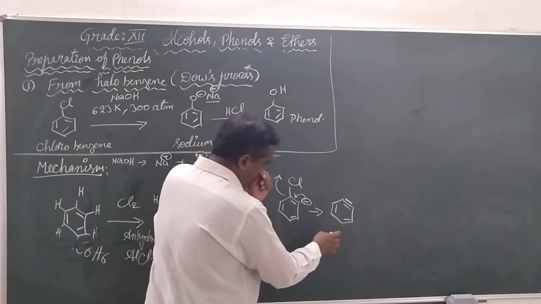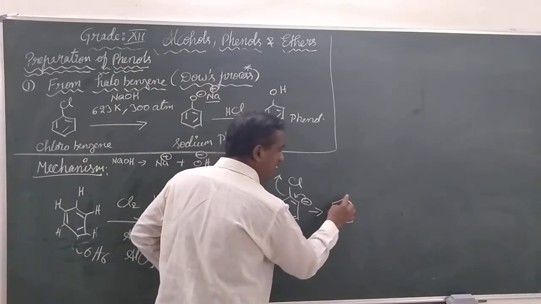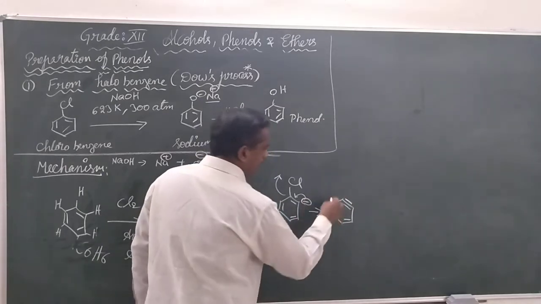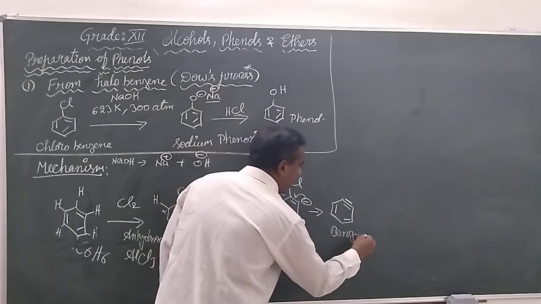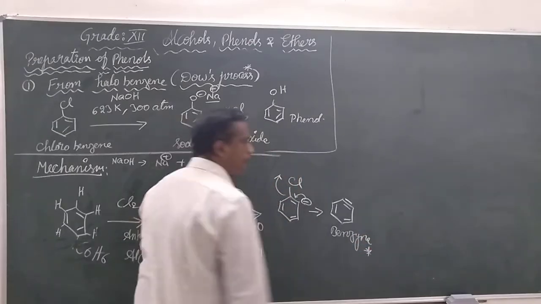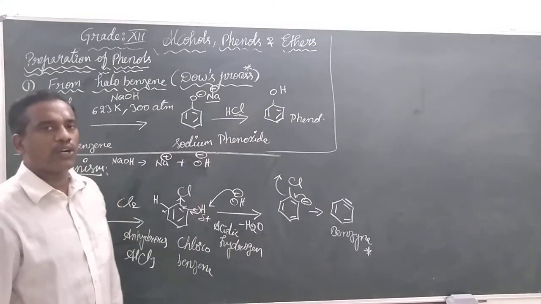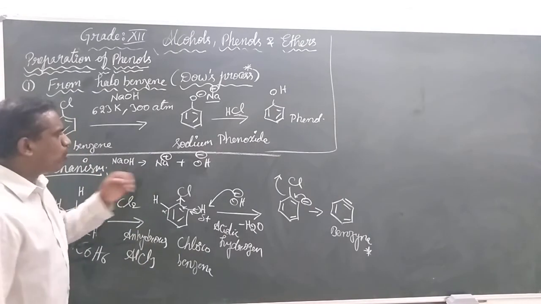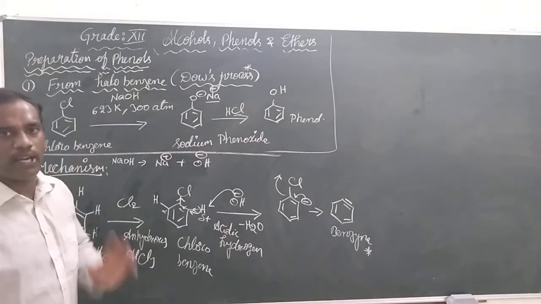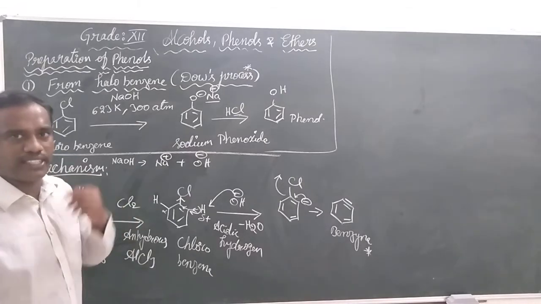Alternate pi bonds are there, along with one more pi bond. This entire system we are going to call benzyne. What do you call this, children? Benzyne. The sodium hydroxide will be concentrated aqueous sodium hydroxide.